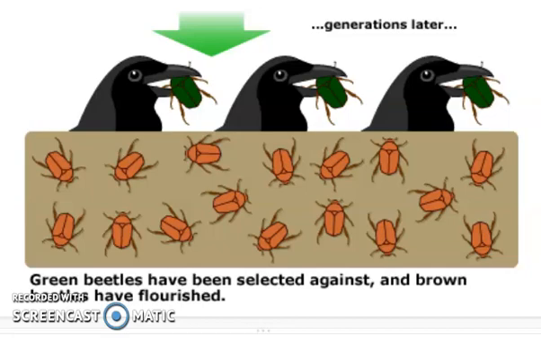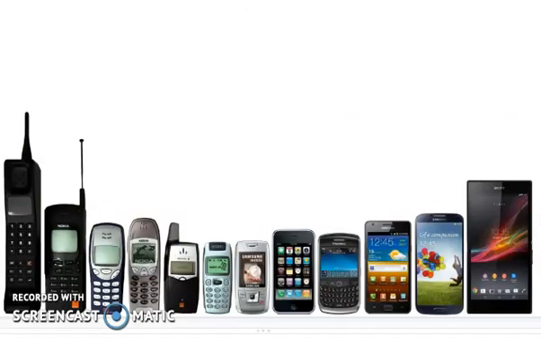Artificial happens when people come into the situation and choose organisms that have traits that they really want them to have, and then make or attempt to make the perfect or best organism suited for the task. Kind of like cell phones. Choosing an organism or a cell phone that is best suited for the task. When people become involved, we call it artificial selection.